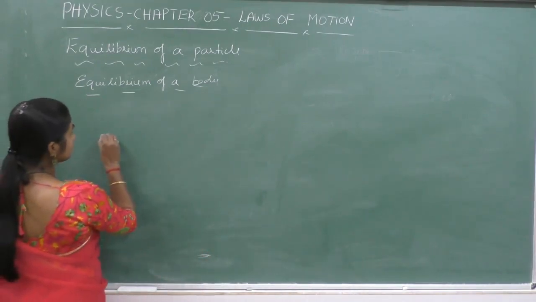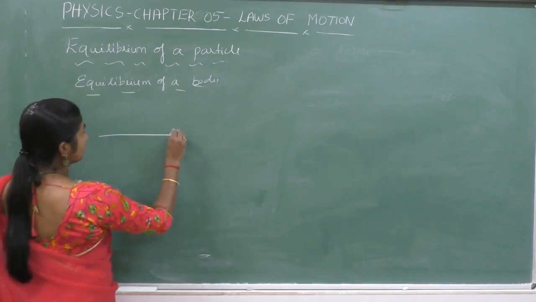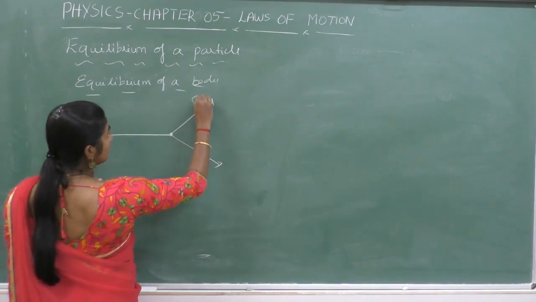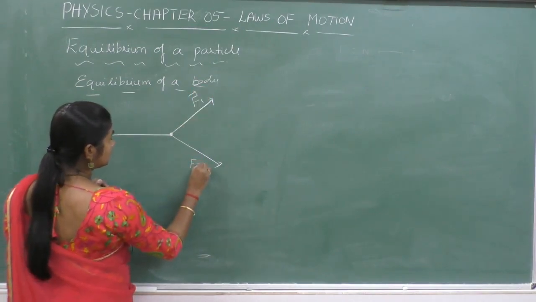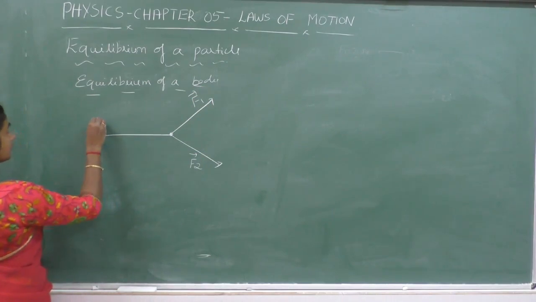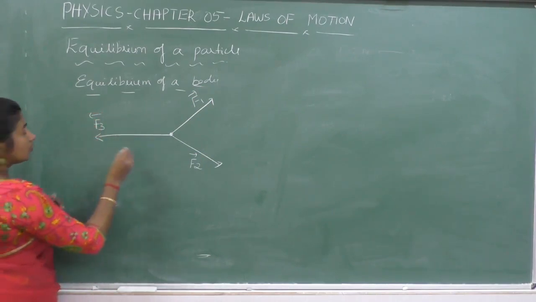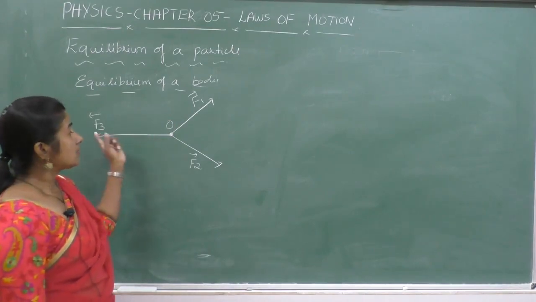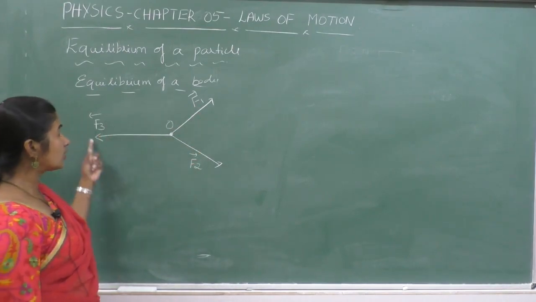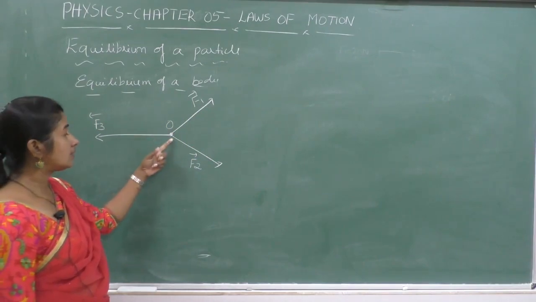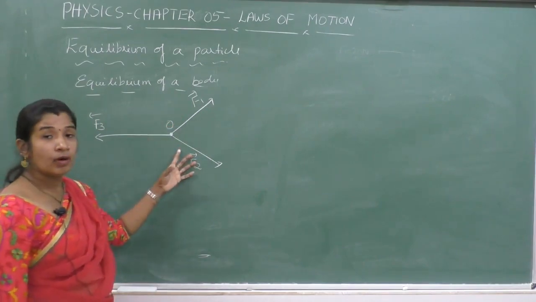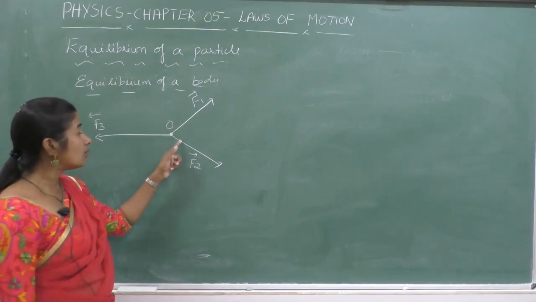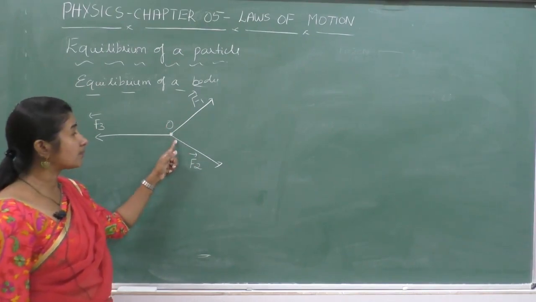Three forces, say F1, F2, F3, all acting at a common point, say O. These three forces act on the body, either of the same magnitude or of different magnitude, but they keep the body in equilibrium.